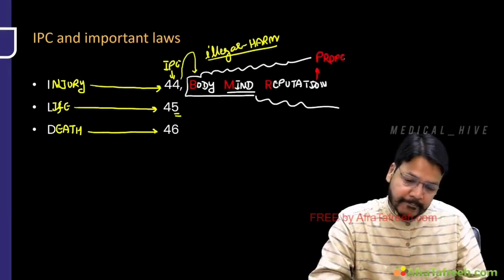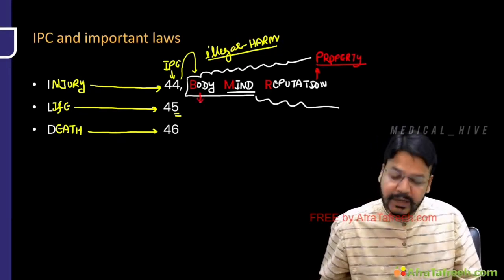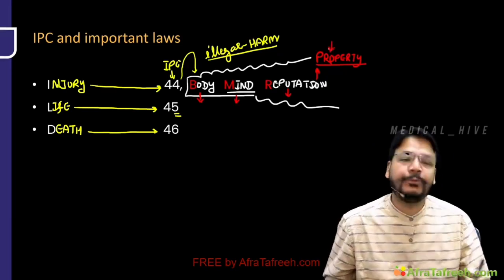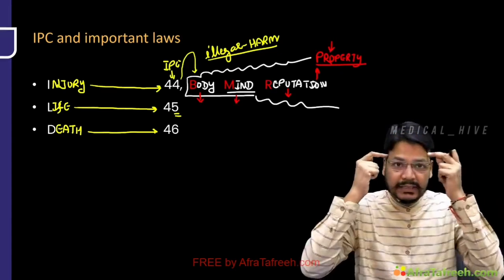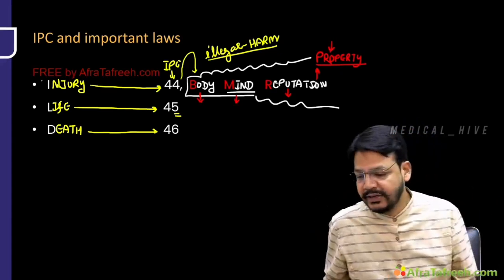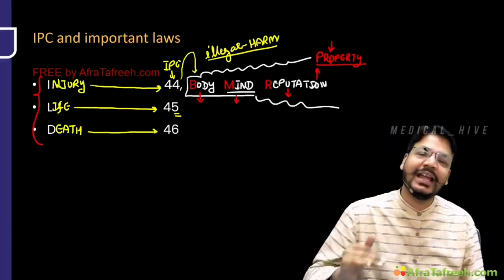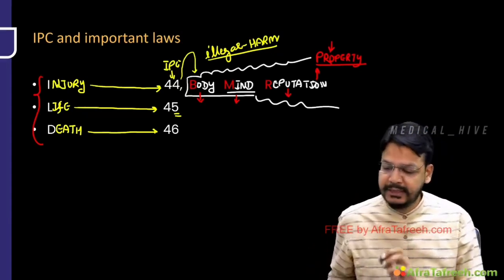Injury is any illegal harm to the 4 components. Number 1, body. Number 2, mind. Number 3, reputation. Number 4, property. You are taking away the property, this is also injury. You are insulting someone, harming the reputation, it's an injury. Body or mind, it's an injury. So Dr. Sahab, it's a very simple trick. ILD, not interstitial lung disease, no, injury, life, and death. 44 IPC, 45 IPC, and this 46 IPC.